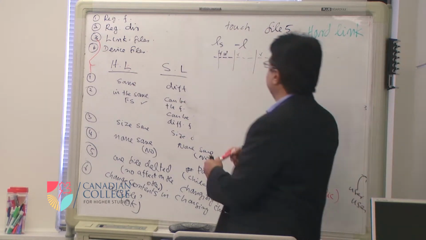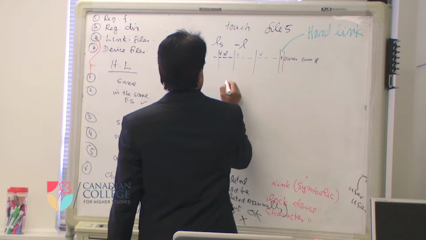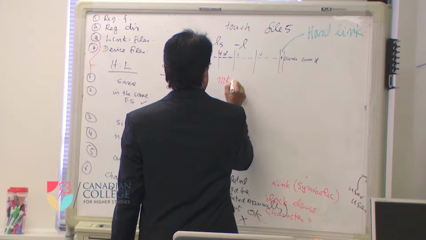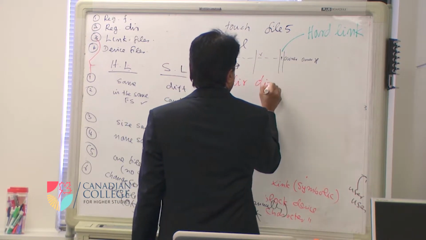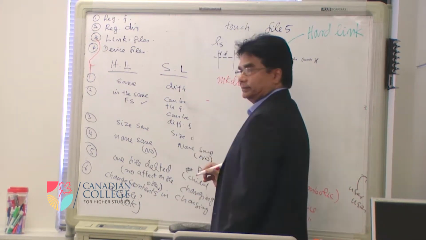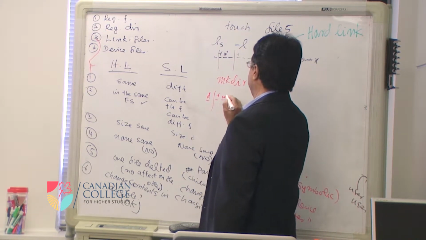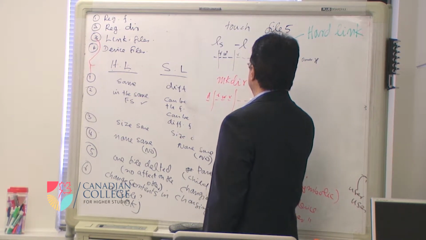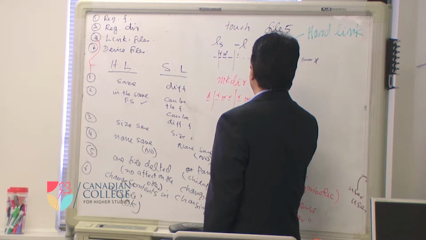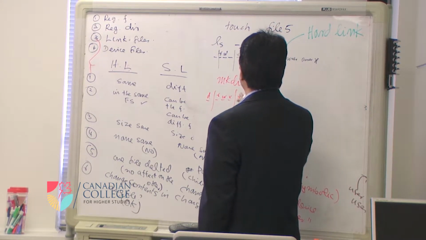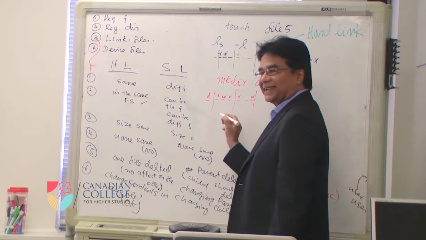Now I am going to create a brand new directory. What is the command to create a directory? What is the first column? D. What is the second? Read, write, execute. The group: read and execute. Others: read and execute. You don't allow other people to write it; you write it.